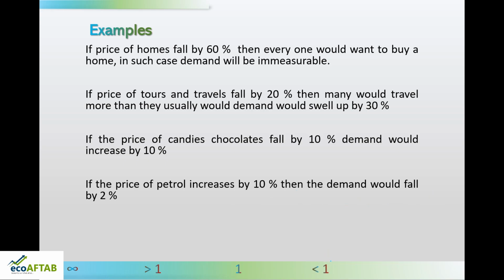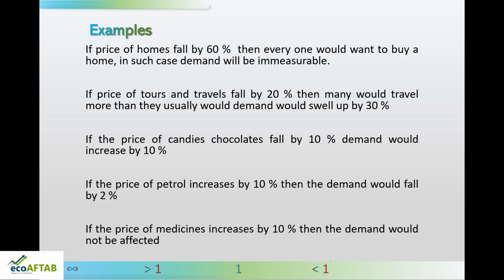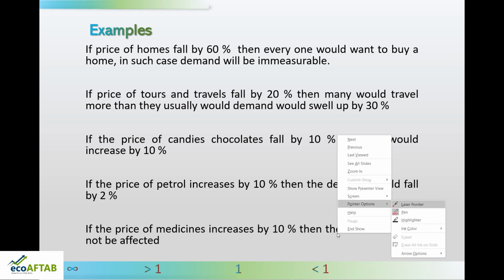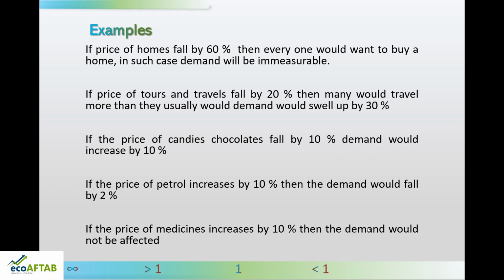Now coming to the last example, if the price of medicine increases by 10%, then the demand would not be affected. So here, what is it telling us? If there is a consumer who is a diabetic and he is on insulin. Now let us say the price of insulin is Pi and the price has increased by 10%. In this case, what will happen to the elasticity of demand?